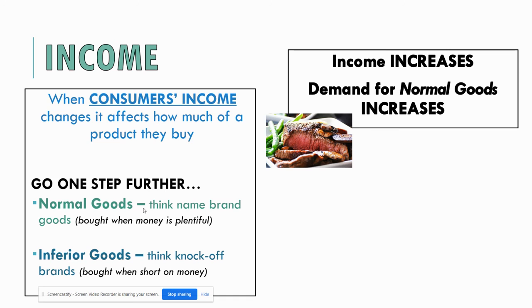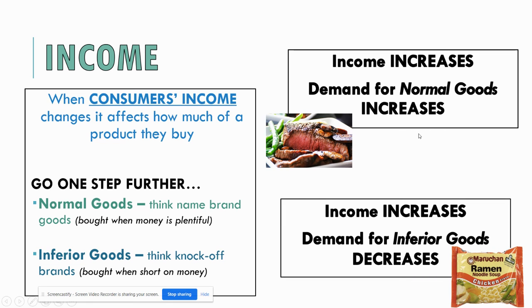And so when we say, okay, income is changing, we want to know what happens to demand for products. We need to know what type of product that is. So if it's a normal good, then when your income increases, demand for those products increases as well because people have more money to spend. And so they're able to afford those more expensive products. They buy those more expensive products. When their income decreases, you're not able to buy as much as what you did before. And so your demand for those normal goods will decrease.